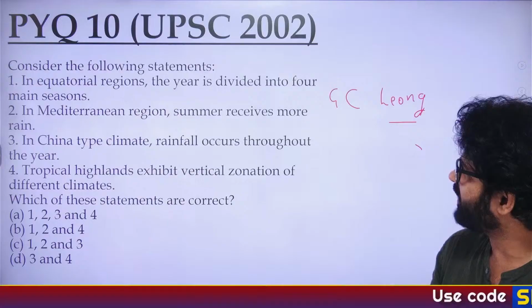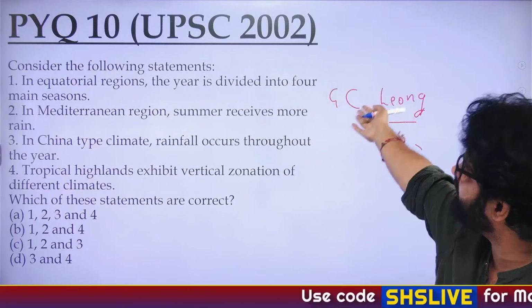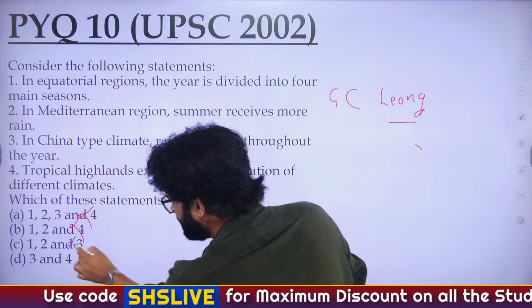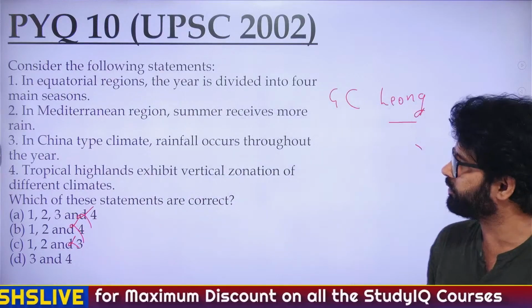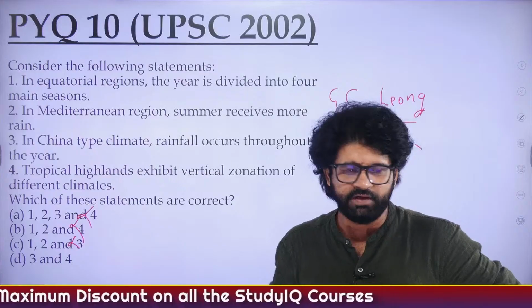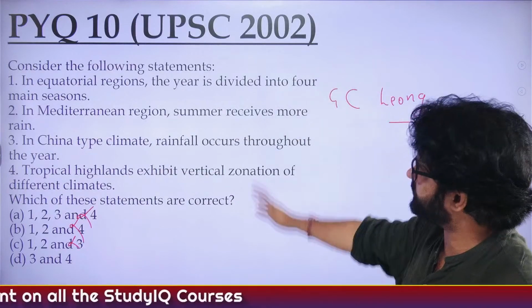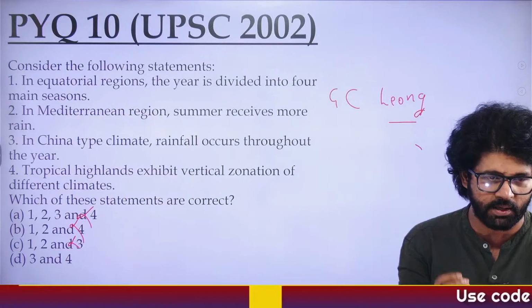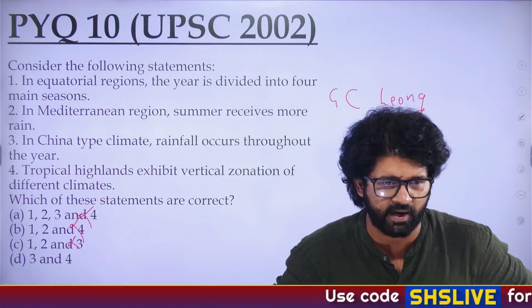Where were we? I forgot. Yes, in the equatorial region, the year is not divided into 4 main seasons. If you just know that fact, eliminate options. A, B and C gone. So you're left with D, 3 and 4. That's it, done. Even if you don't know anything about the Mediterranean region, China type climate, tropical highlands, we can solve this question by this basic fact.